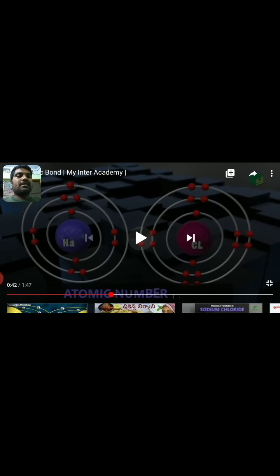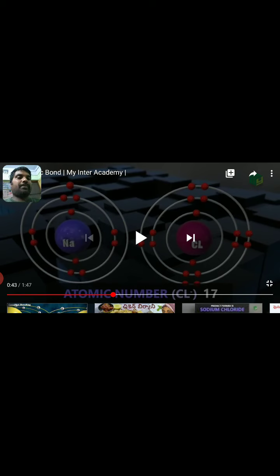Okay, next to the chlorine, the chlorine is the non-metal. The atomic number of chlorine is 17. The electronic configuration is 1s2, 2s2, 2p6, 3s2, 3p5, 17 electrons. 1s2, the first orbit contains 2 electrons, and the second orbit contains how many electrons? 8 electrons.